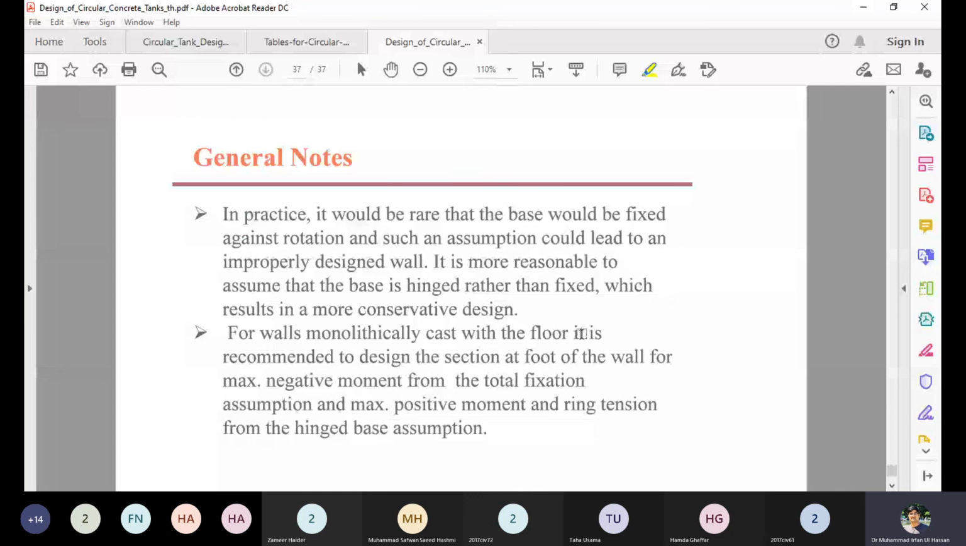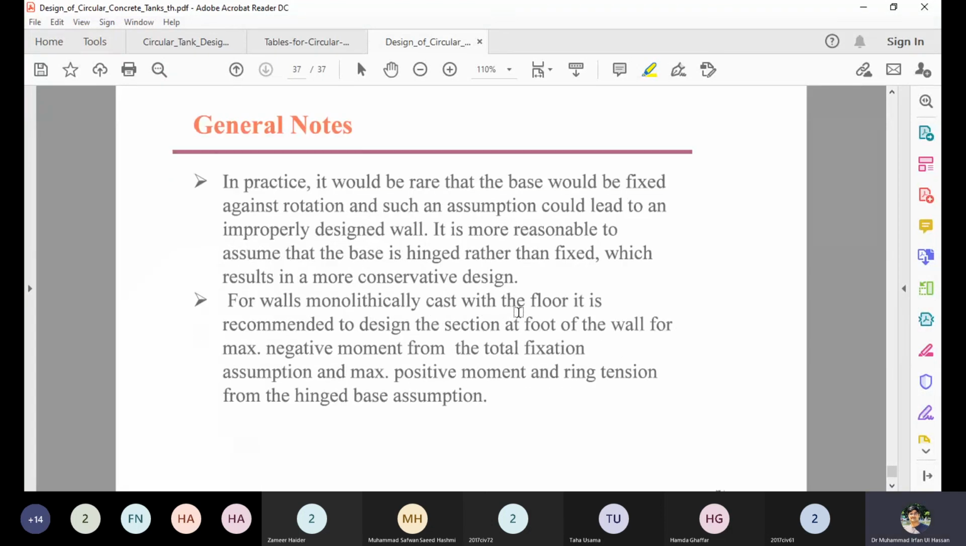So what can you do practically to have a conservative design? It is rare that the base would be fixed against rotation, and such an assumption could lead to an improper design. So it is more reasonable to assume the base as hinged rather than fixed, which results in a more conservative design. Practically, if you feel that the workmanship is not extraordinary and a fixed support cannot be obtained by the contractor in the field, then you can go for the hinge design at the base, and this will result in a larger positive bending moment in the vertical direction and a larger hoop tension.